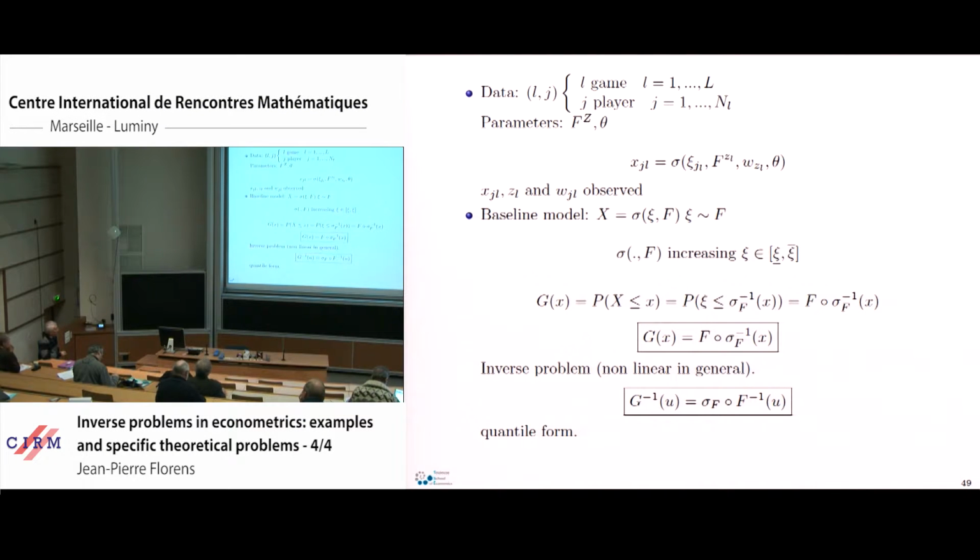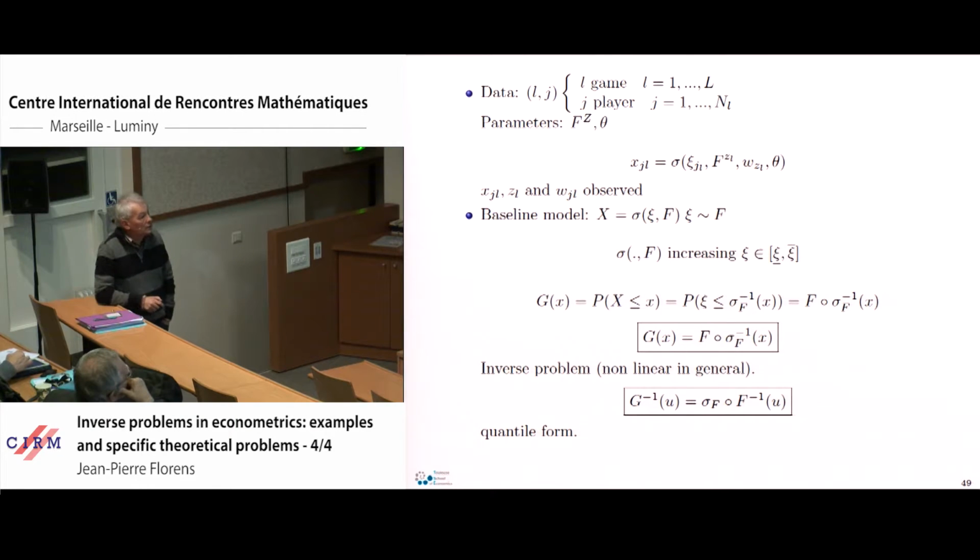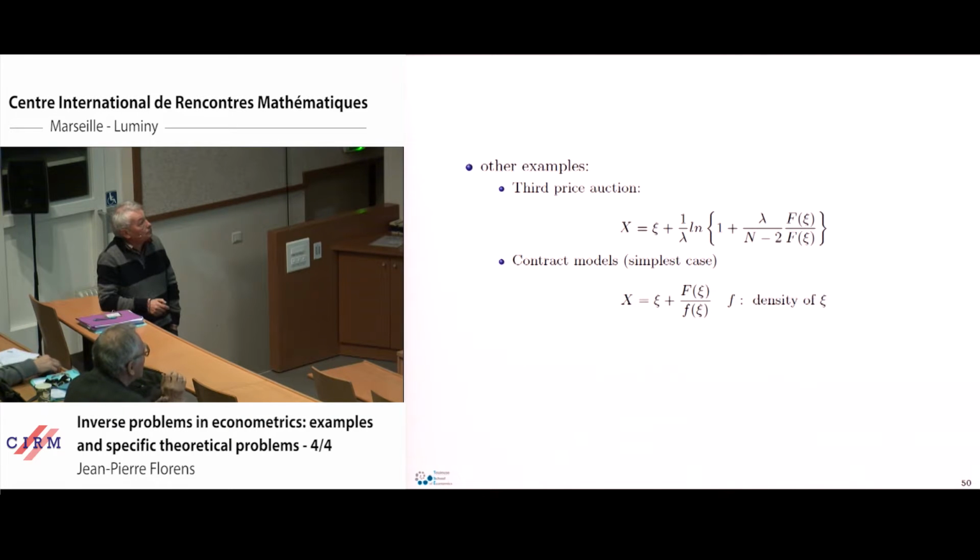So we are trying to explain the type of inverse problem created by games. We have two ways to analyze this inverse problem. In the CDF case, we have the G. The G may be estimated, the sigma is known, and we have to invert this equation. Or in the case of quantile, we do the inversion of this equation, and we have this other form here.